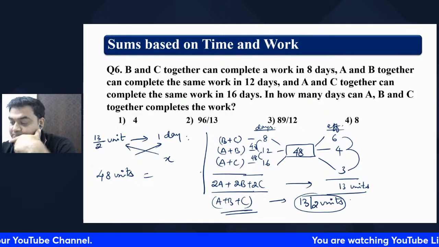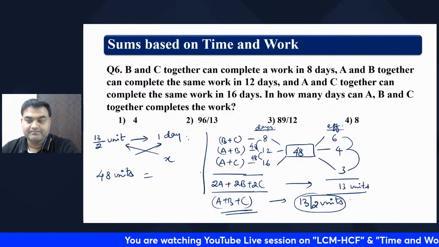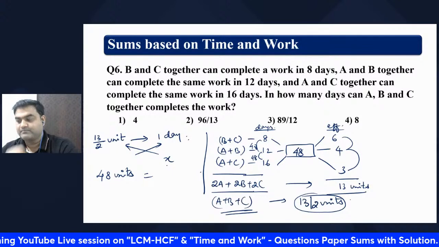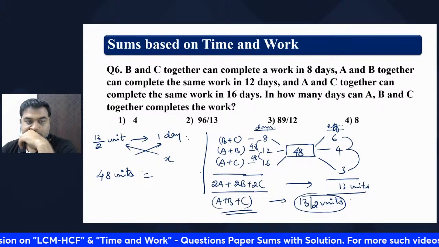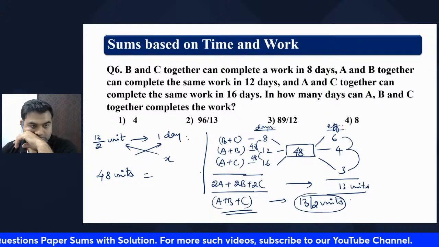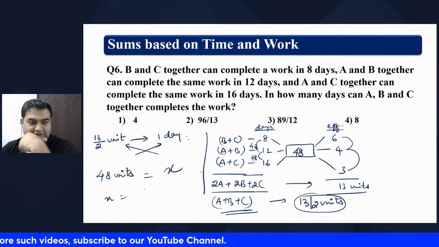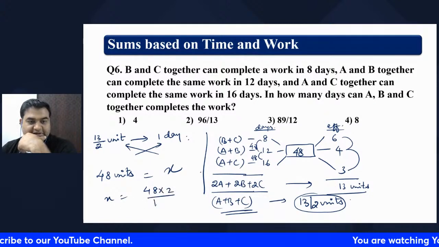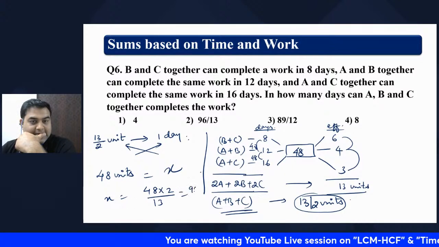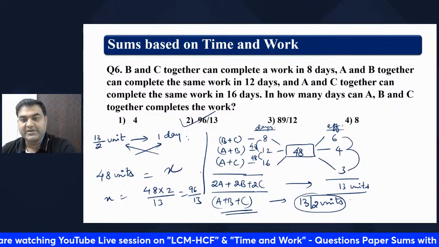Tell me the answer. x days. So cross multiplication will tell x is equal to 48 into 2 divided by 13. Correct now? That means 96 by 13. B is the right answer. 96 by 13. Wonderful.